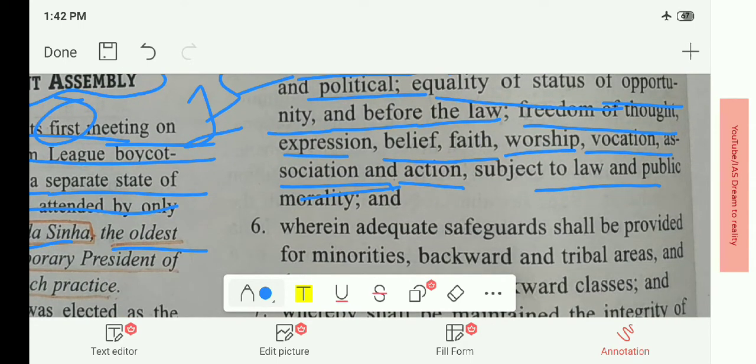If at all you are not clear about these words, don't worry, in the upcoming lectures we will be covering the exact meaning, the definition that has been provided in the preamble. The third or fourth lecture will be dealing with these, so don't worry if you are not getting these points.